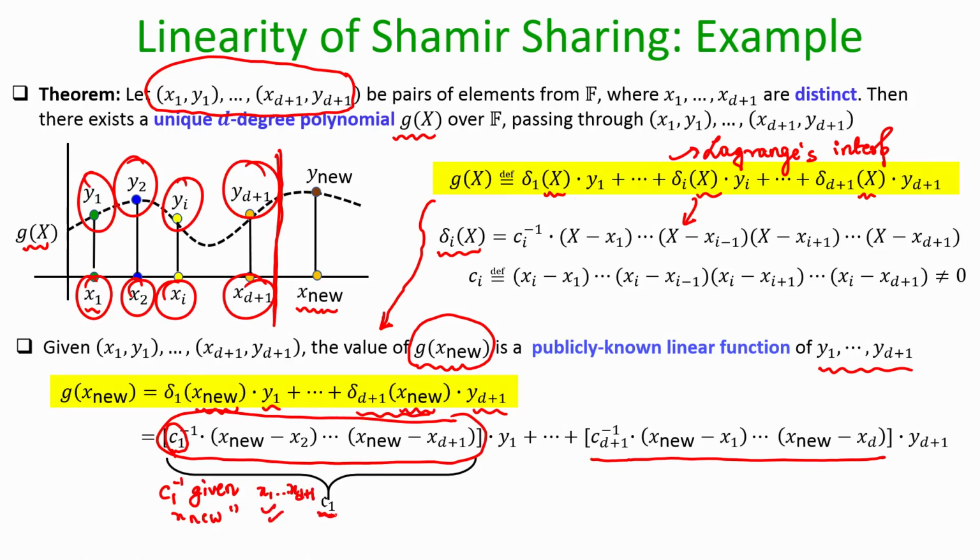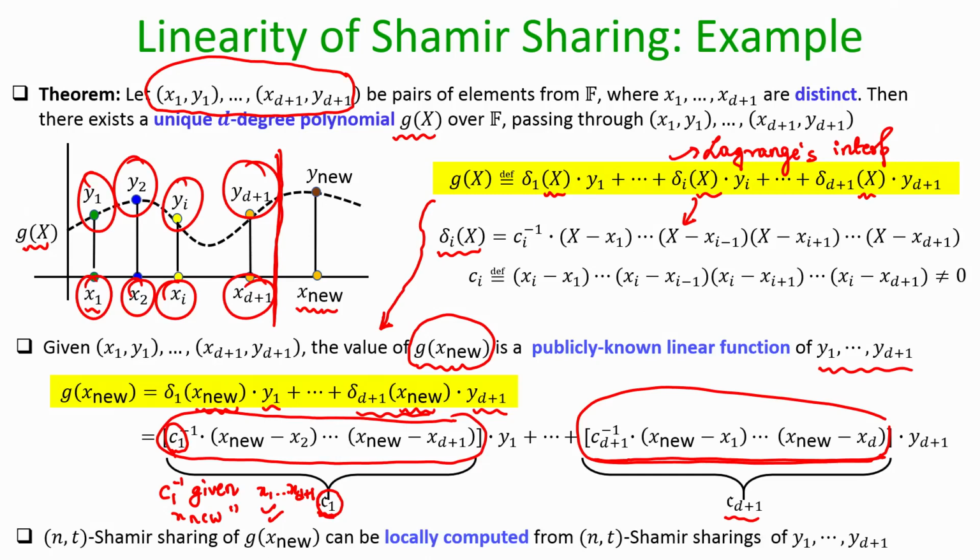So, that is why the result of performing the operation inside the square bracket, whatever the result is, will be a field element, but it will be publicly known. So, I can consider it as a constant. Let me call it constant C 1. In the same way, whatever is inside the d plus 1th square bracket, the result of that operation I am denoting by C sub d plus 1, which is a constant, because everything inside the d plus 1th square bracket is publicly known.